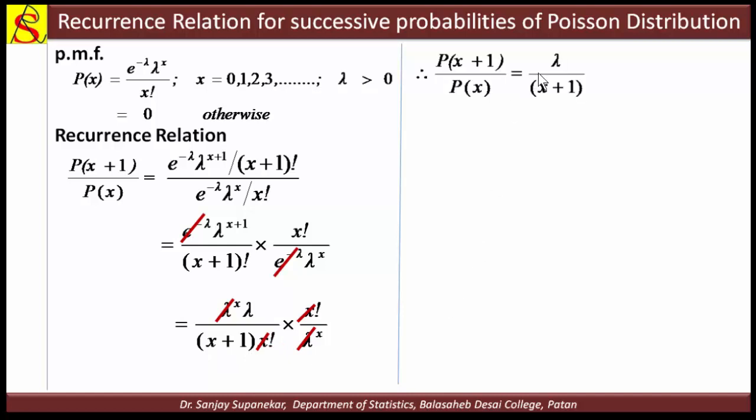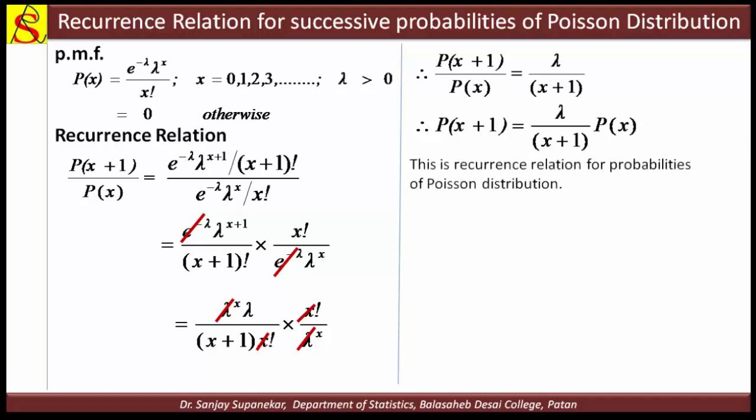We get probability of x plus 1 divided by probability of x is equal to lambda divided by x plus 1. So this can be written as probability of x plus 1 is equal to lambda divided by x plus 1 into p of x. This p of x goes to the other side. Okay, this is the recurrence relation for successive probabilities of the Poisson distribution.